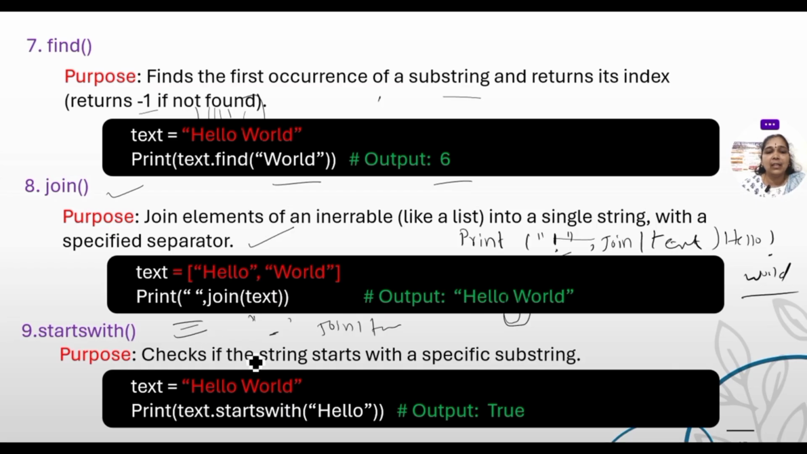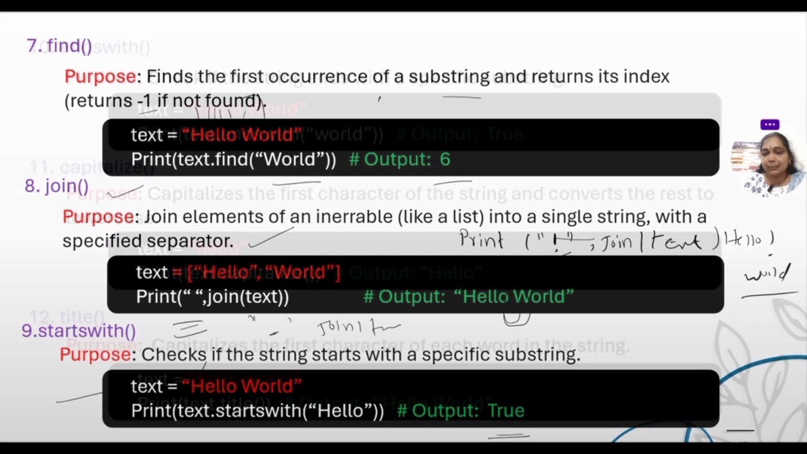Next is startswith. It checks whether the string starts with a specific substring. That is, I want to check whether the string is starting with hello. So text dot, my variable is text, dot startswith hello. It will provide whether it is true or false. That's it. So like this, startswith will work.